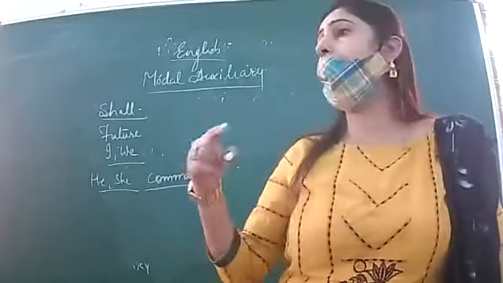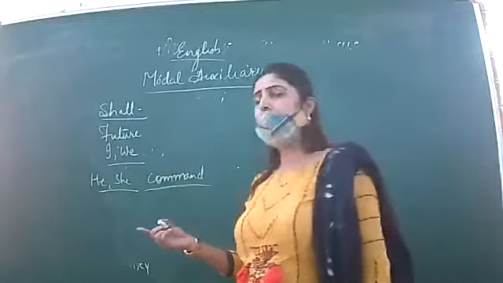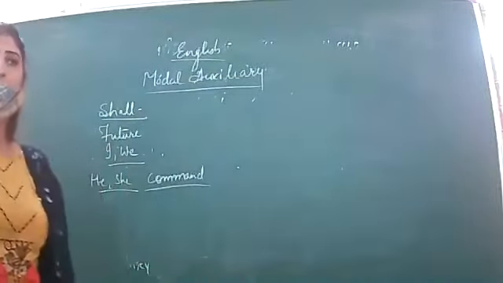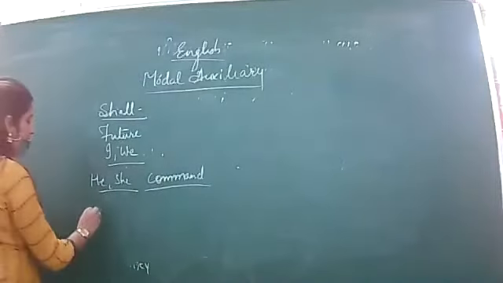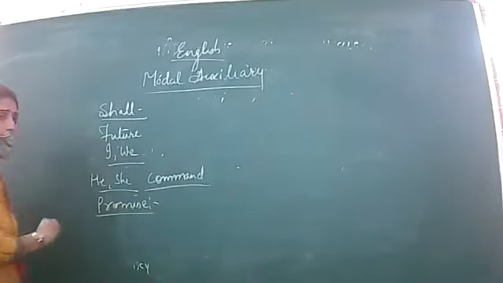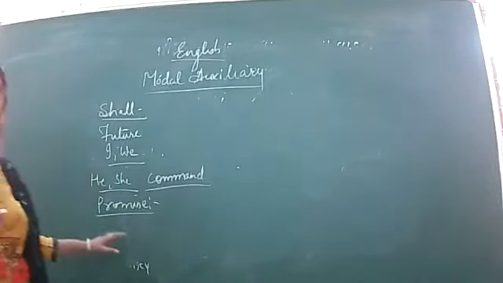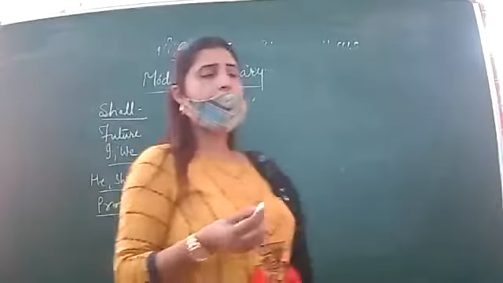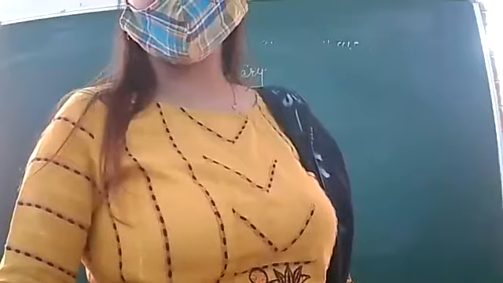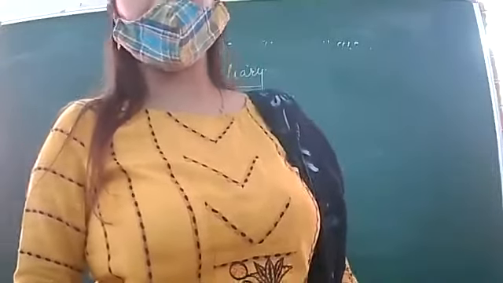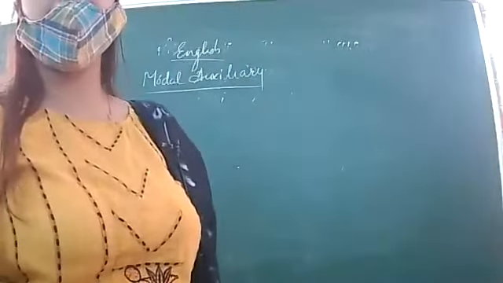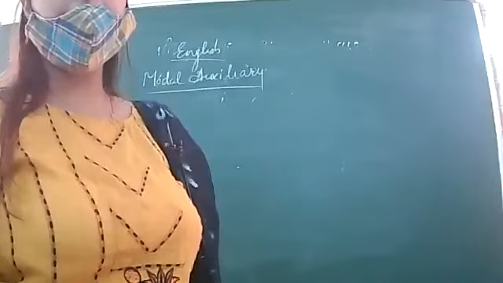Okay, when you have to make some promise to someone. For example, he shall get a reward for his work. So you are making some promise. He shall definitely be acknowledged for his work. So when you are making a promise to someone, we use it with I and we, but it can also be used with he and she.